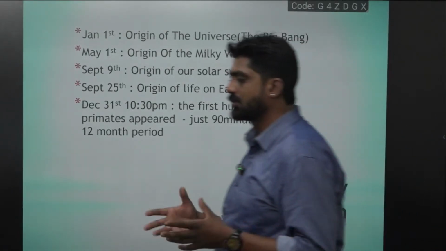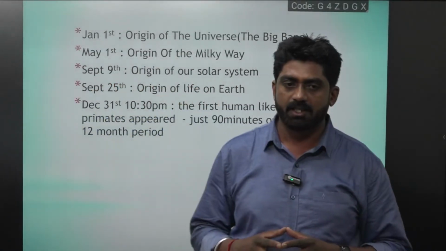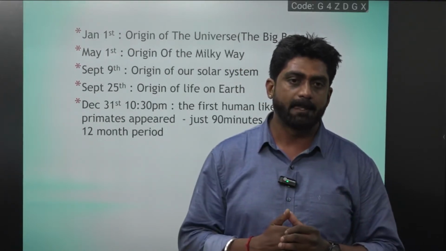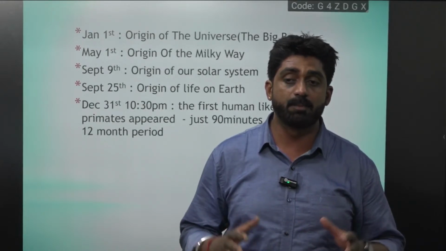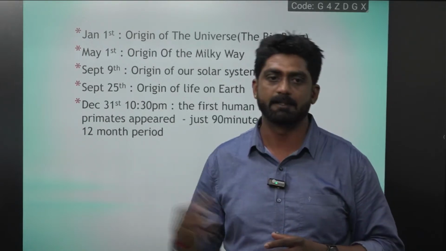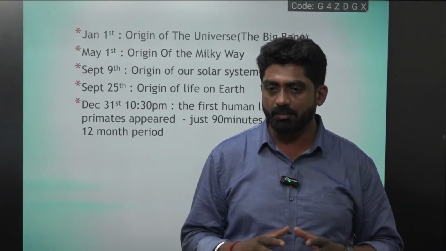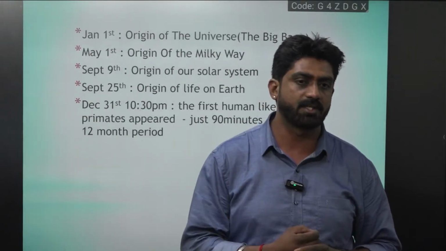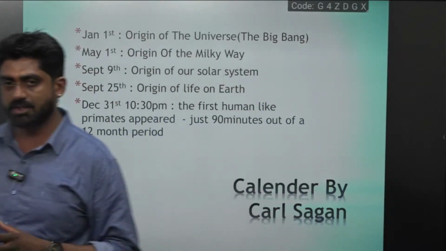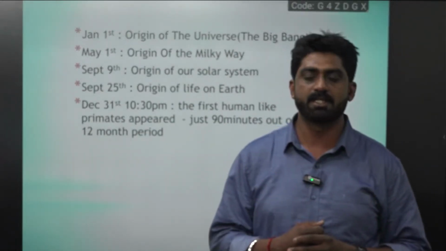So what exactly is the universe? The universe is that physical entity which includes everything. In the universe there are nearly 100 to 200 billion galaxies, and among them one galaxy is the Milky Way. In the Milky Way itself there are nearly 100 to 200 billion stars, and among them one medium-sized star is our sun. This sun is not alone; it is with the entire family called the solar system. In this solar system there is one planet called Earth, where there is life.